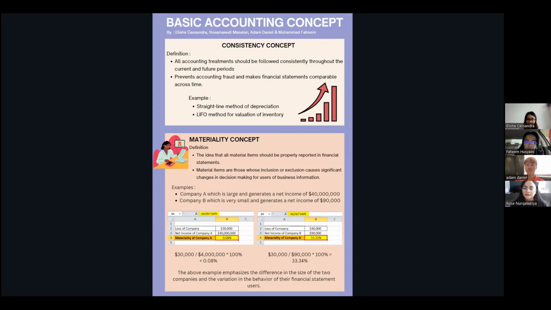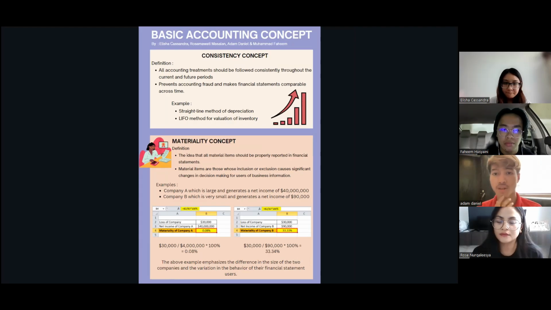The reason the consistency concept is important is that it prevents accounting fraud and makes financial statements comparable across time. It will be easy for accountants to check if there is any problem between the accounting statements. Examples of the consistency concept are the straight line method of depreciation and also the LIFO method for valuation of inventory.